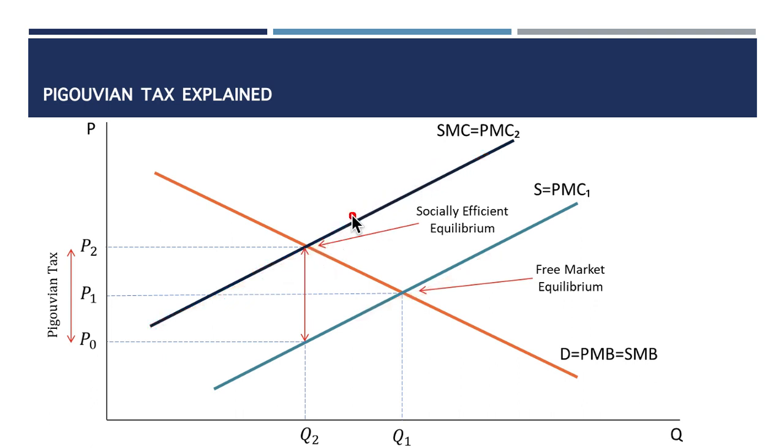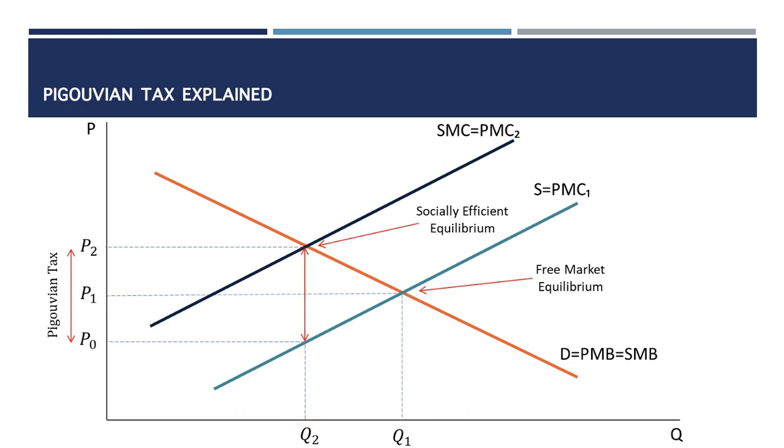And on this new supply, now we are saying the social marginal cost, this point here, is equal to private marginal cost. All right, so now when you look at what happens, look at the quantity supplied. At this point here, where the social marginal cost is equal to private marginal cost, Q2 is now supplied, which is the optimal quantity supplied.